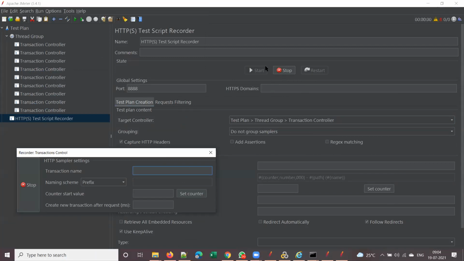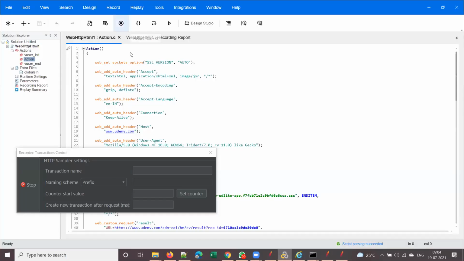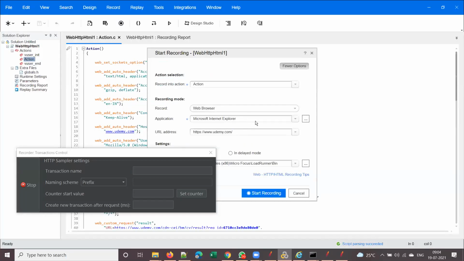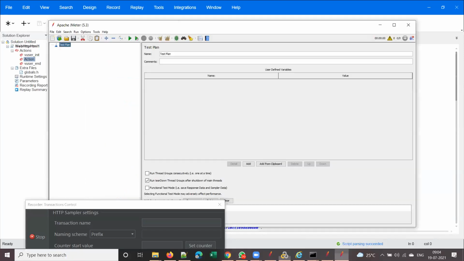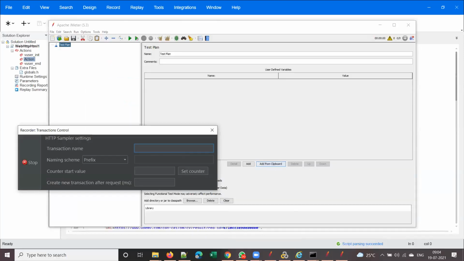LoadRunner launches the browser automatically. In LoadRunner, once we click on start recording, you can select whatever browser you want, whether Firefox or Chrome or Edge. However, with JMeter, you have to manually launch the browser.